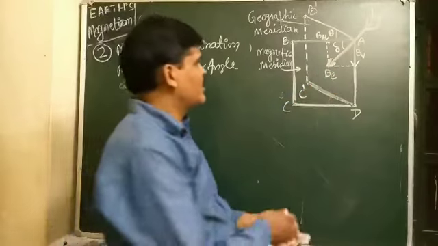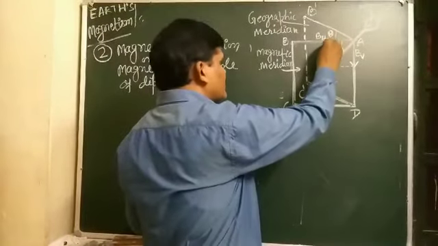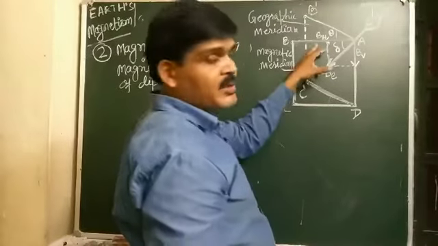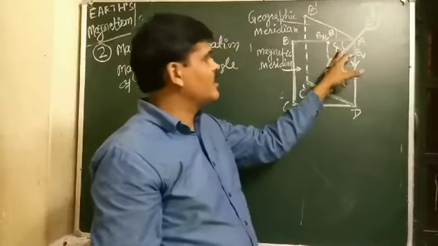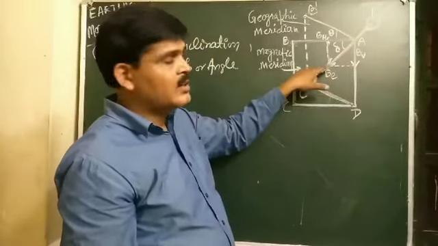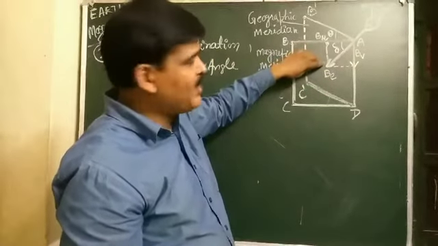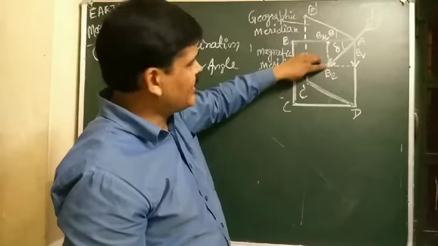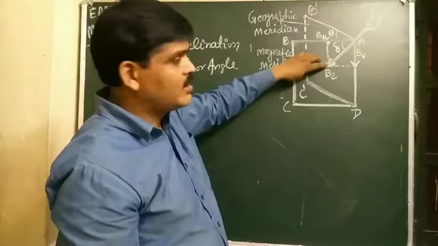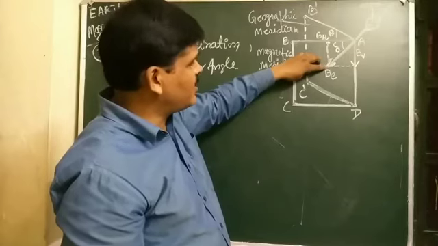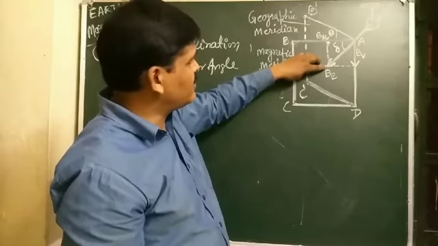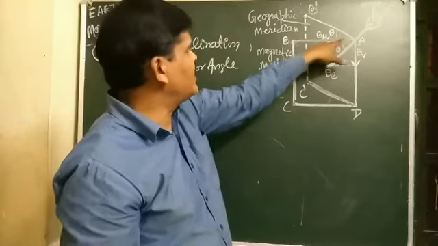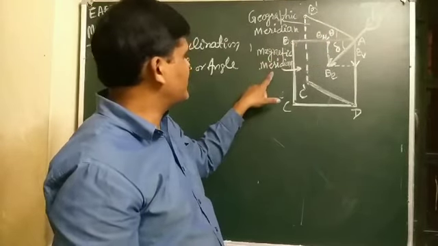Angle of dip can be defined as the angle made by the total intensity of Earth's magnetic field with the horizontal direction in which meridian?